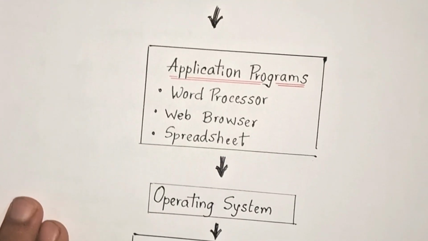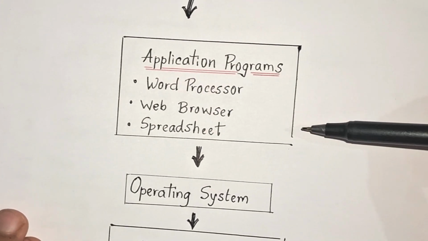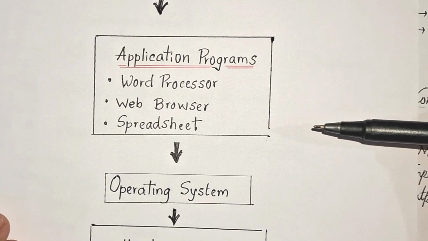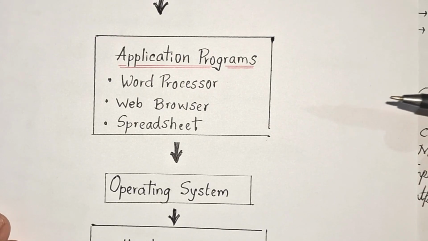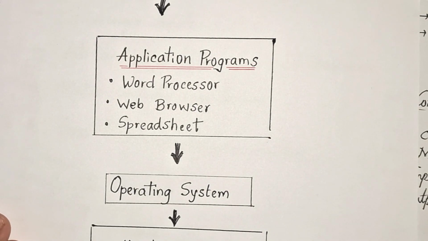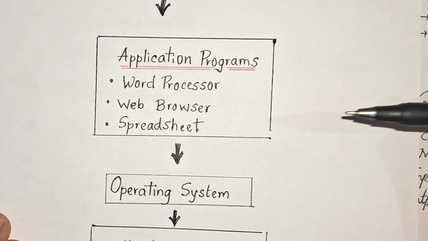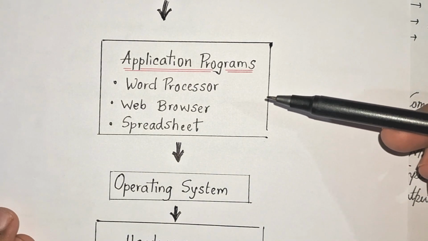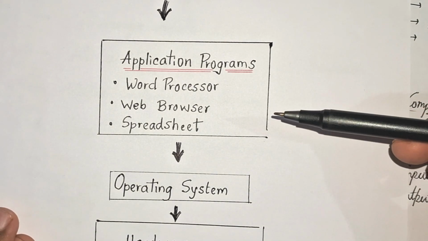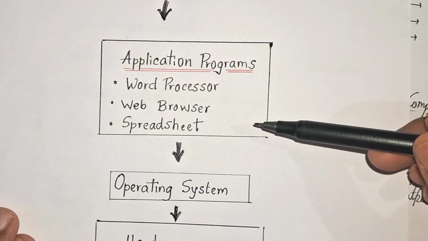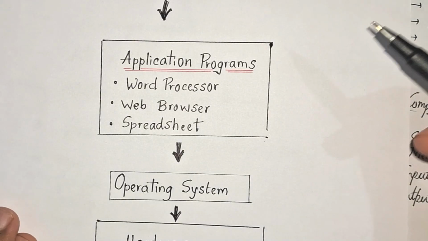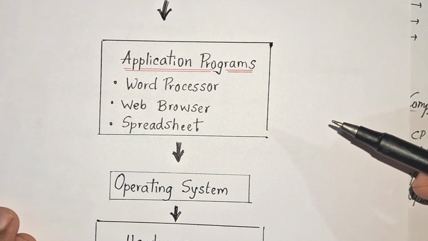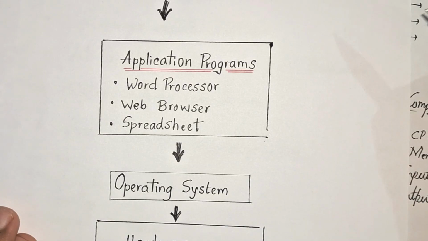Next one is application program. Application programs are software designed to complete specific tasks, which includes a word processor for document creation, a web browser for internet access, a spreadsheet for calculation, and a text editor for writing content. These programs depend on the operating system to run properly.